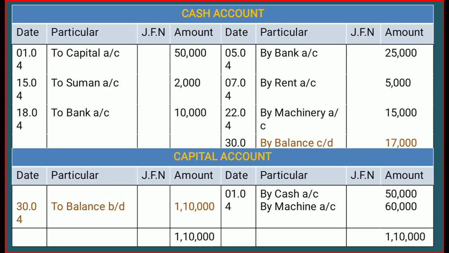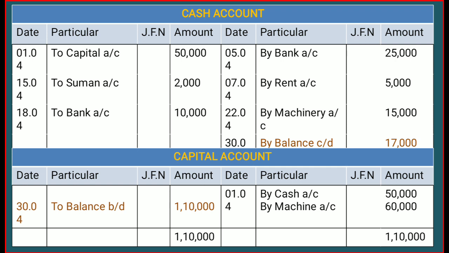What is the date? The date is 1st April. So that's why we have written 1st April. Then in the column of particulars we will write to cash, the amount was 50,000, to machinery, the amount was 60,000, and the total of assets will be 1,10,000. That 1,10,000 is our total capital, and that is the balancing figure, because we don't have any single item which we have to debit in the capital account.